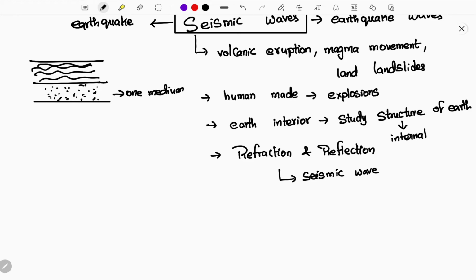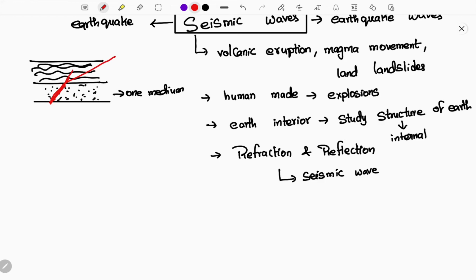Now, what does refraction mean? If energy or rays, some waves, travel from this medium to this medium, whenever a ray or wave is traveling, it should travel straight like this. If it is a similar medium, it will travel like that. But if it is not a similar medium, the wave is deflected.